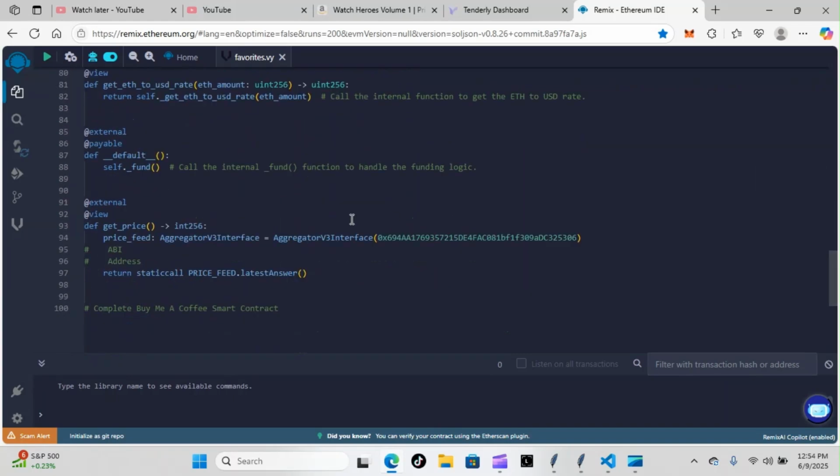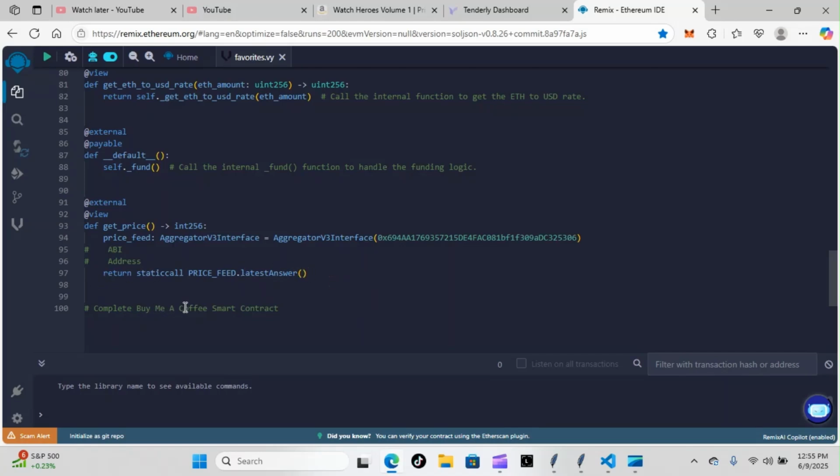Then you can see here we have our default or fallback function, which we need to actually have our fund function working properly. So that's just set up exactly how the external fund function is. It calls the internal fund function. So no matter how we receive funds to the contract, it's always going to call on that internal fund function and send the funds exactly where they need to be. And then the last thing here, you can see the price feed AggregatorV3Interface. This is just going to set it up so we can take addresses from whatever platform we visit, so we can get the latest price of whatever currency we're checking.